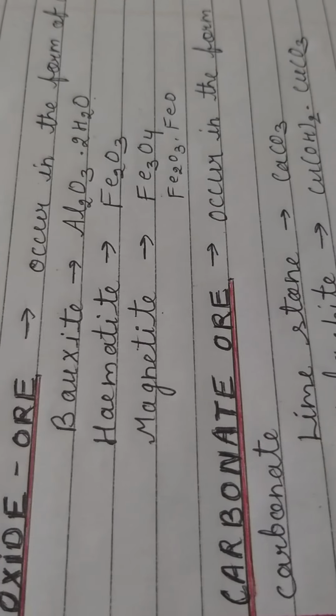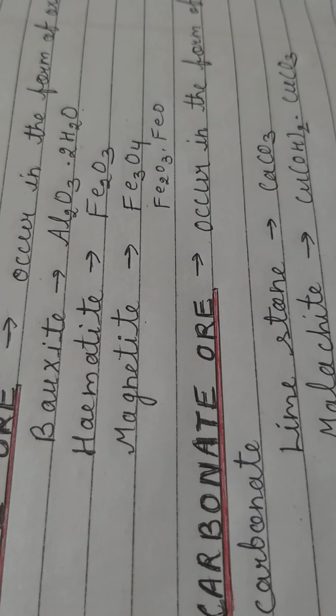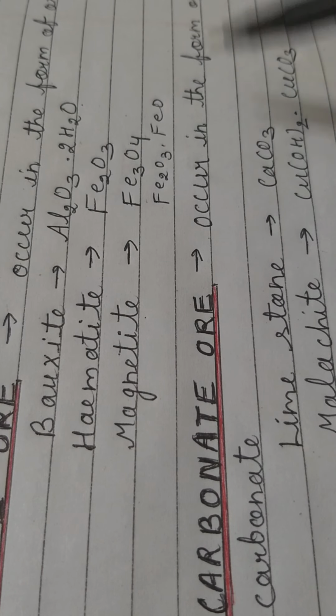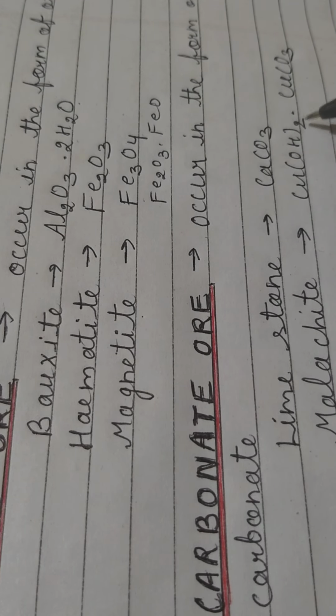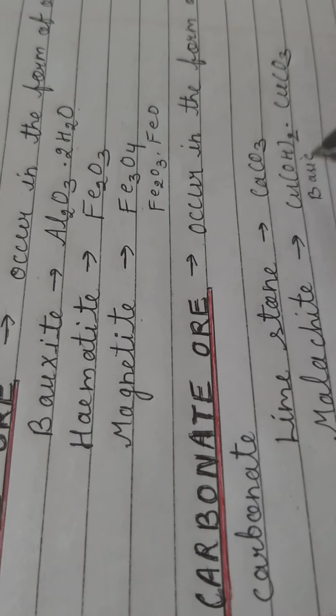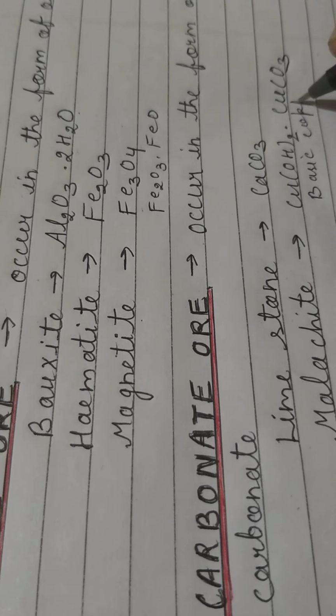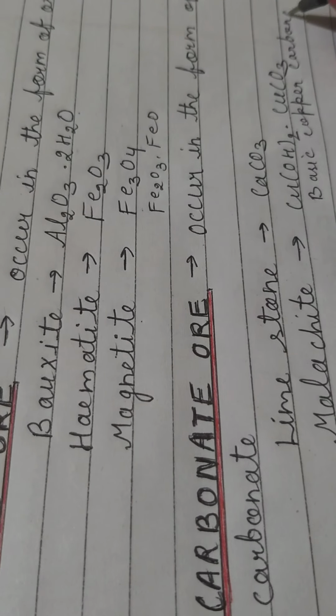Now the next metallic ore form which we have to understand is the carbonate form. In the carbonate form, the metals occur in combination with carbonate. The first example is limestone, calcium carbonate. Malachite is Cu(OH)2.CuCO3. Here we call it basic copper carbonate, which is most probably green in color.